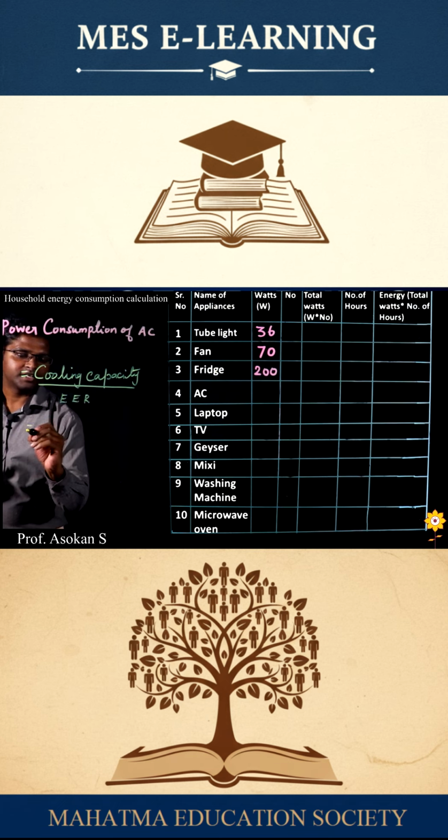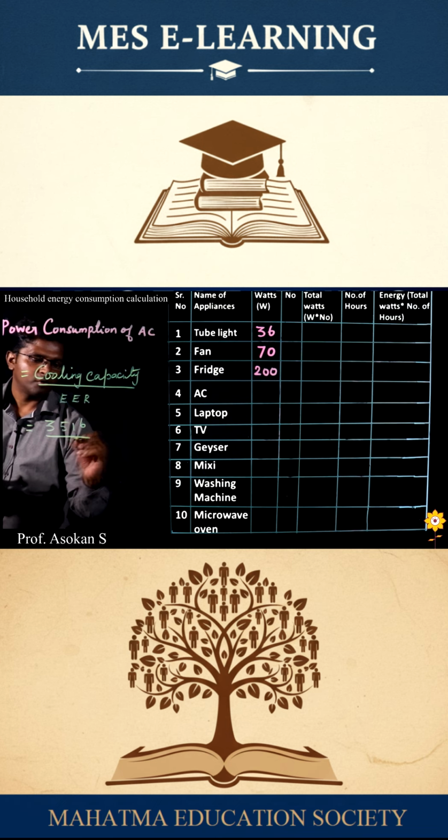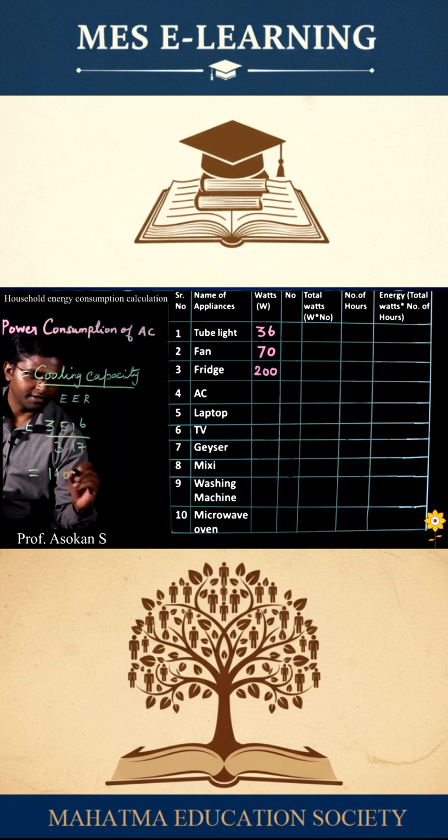We already have the constant number which has been calculated: 3516 upon 3.17. It's around 1100 watt.